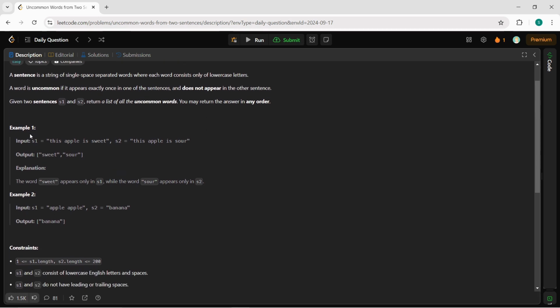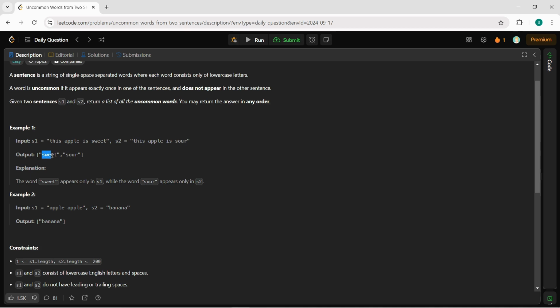Okay, so here are some examples. In example 1, they have shown the sentence 1, S1, and the sentence 2, S2. They have given the sentences, and what we have to do is return the words which are appearing only once. Like you can see that in these two sentences S1 and S2, only the word sweet and the word sour are coming only once.